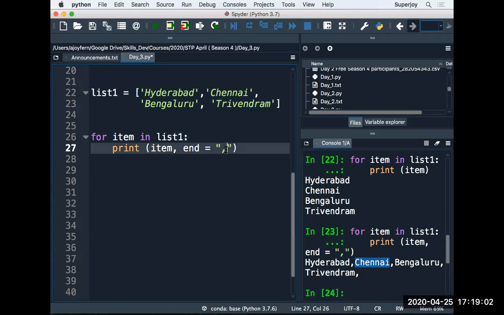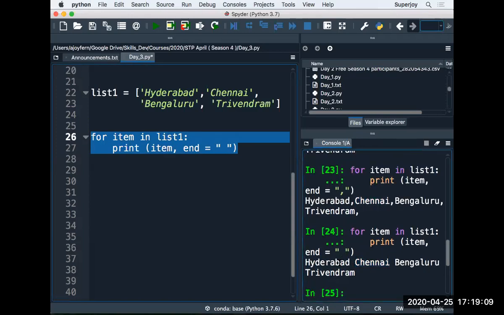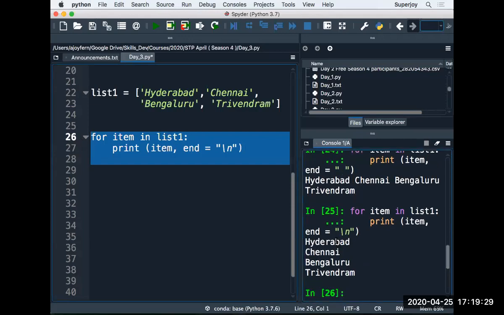So if you keep a space instead of a comma, in that case you will see Hyderabad, Chennai, Bangalore, and Trivandrum, right? By default, end is always equal to what? New line. And end is always equal to what? New line. So if I specify end is equal to new line explicitly, now you see again our items are printed separately in each line, right? So that's the point here.